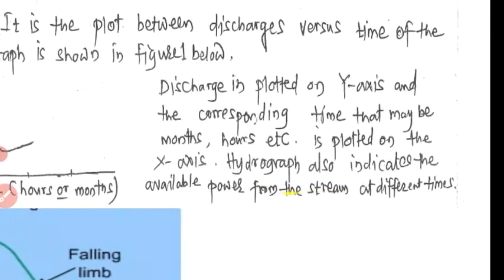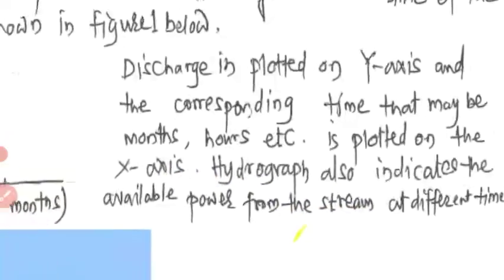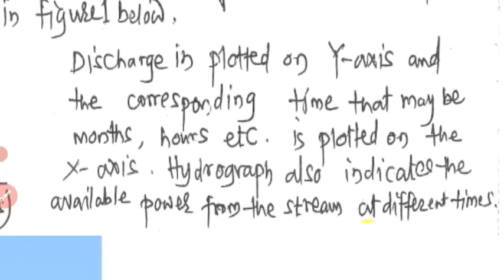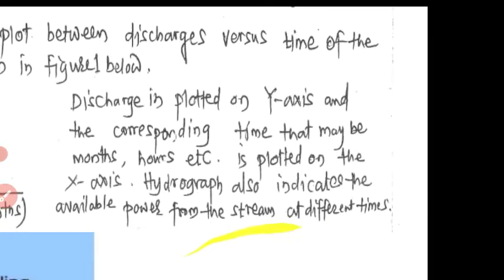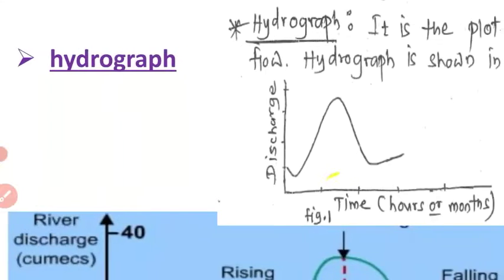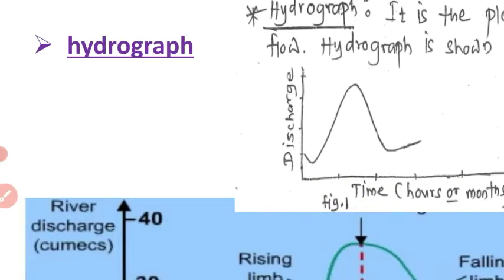Discharge is plotted on the y-axis and the corresponding time, which may be months, hours, etc., is plotted on the x-axis. Hydrograph also indicates the available power from the stream at different times. So it indicates what the discharge is at different times.